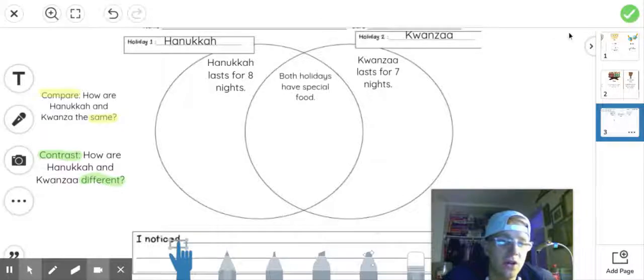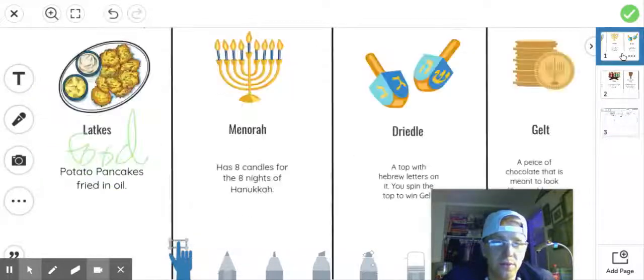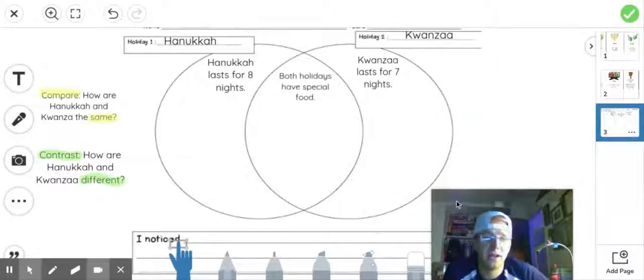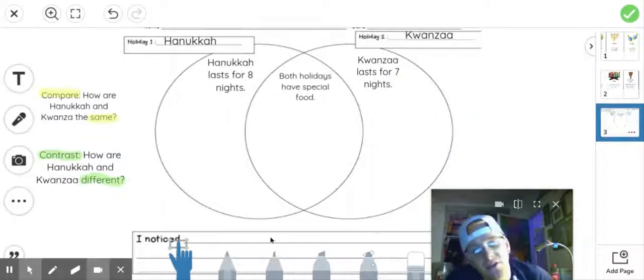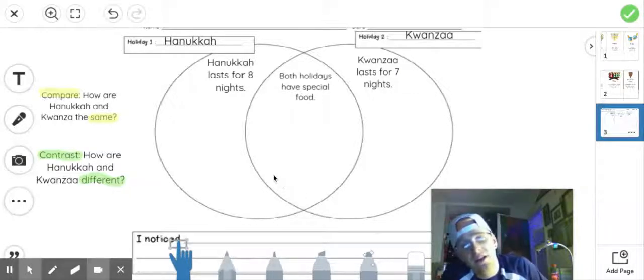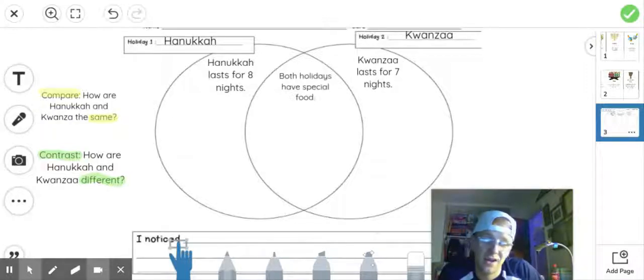Now I want you to use these tools, these 2 pages, your different symbols and traditions for the 2 holidays, and I want you to fill in the rest of it here. And then I want you to tell me something you notice. What do you notice? Do they have a lot in common? Do they not have a lot in common? That means, are they the same in a lot of ways, or are they different in a lot of ways? I want you to tell me what you noticed down here in the bottom.